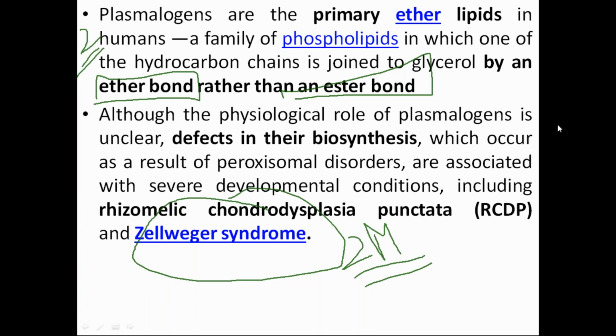What is the relation between proteins and peroxisome, ma'am? Yes, I will tell you. In the upcoming slide, you will see the figures. Okay, in that you will understand. But very basic, Asha, if I tell you, suppose this catalase enzyme, what is this catalase enzyme?